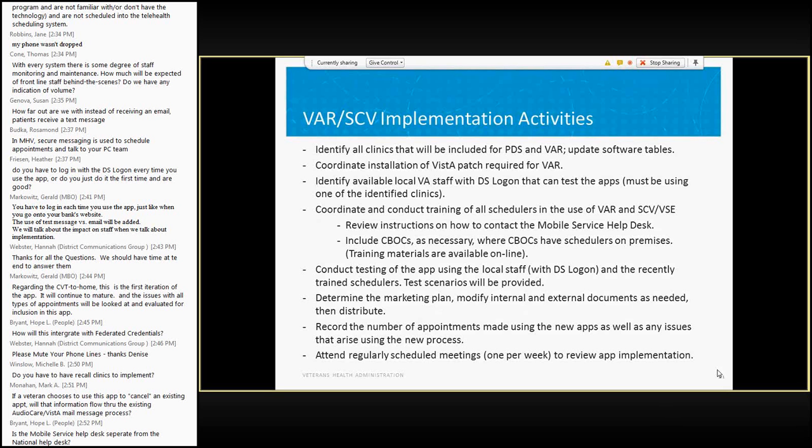And then, this is a bigger point, determine the marketing plan. I use the term marketing plan. What does it really mean? It really is the deployment plan. There is no way we're going to invite every veteran at every VAMC at the same time to use this system. We'd be crazy to do that, because somebody already asked the question, how do you know what the impact is going to be on the staff? And the answer is, we don't. We don't know how many people are really going to try and use this.